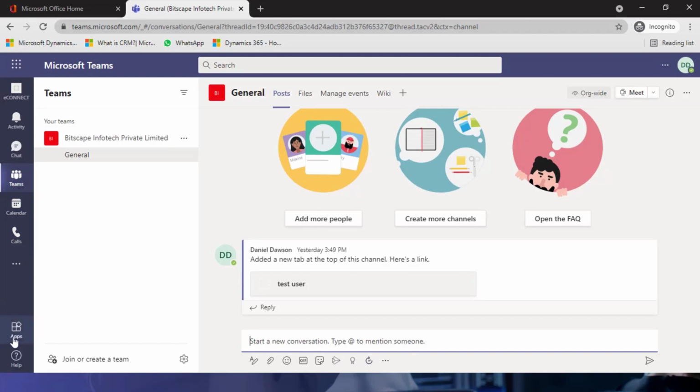As I mentioned earlier, you also have apps, and at the end you can click on help in case at some point you get lost about what to do next. Also, if you are creating a team, you can create it from right here. All right, so this is just an overall gist of how the Teams interface looks.